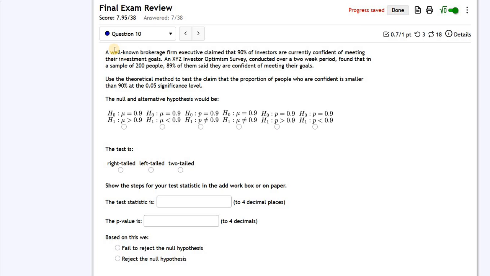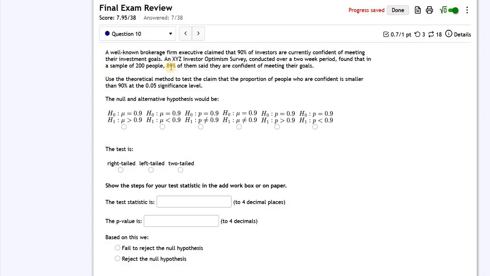Final exam review, question number 10. A well-known brokerage firm executive claims that 90% of investors are currently confident of meeting their investment goals. An XYZ investor optimism survey conducted over a 2-week period found that in a sample of 200 people, 89% of them said they are confident of meeting their goals.